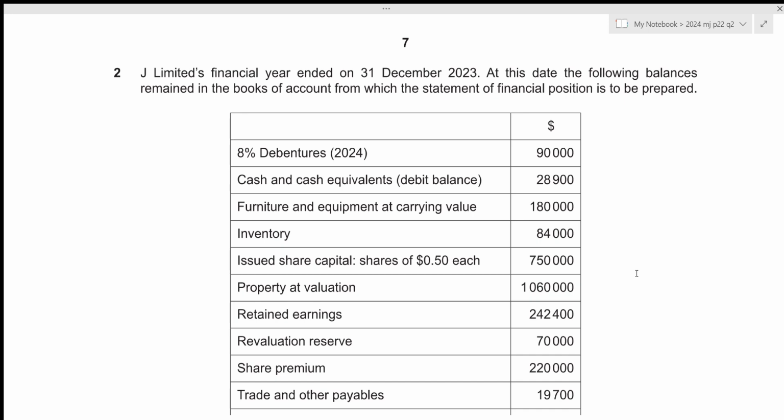Since question number 2 is of 15 marks, ideally you should be spending about 17.5 minutes in order to solve this question. And in this video as well, we'll be attempting to solve this question within 17.5 minutes. So without any further delay, let's get started.